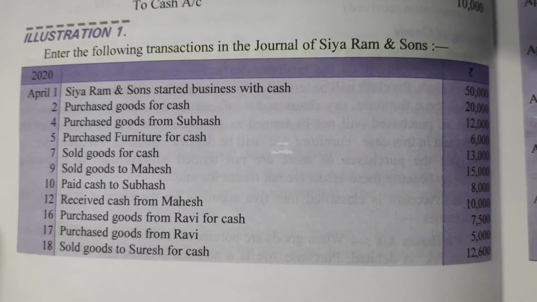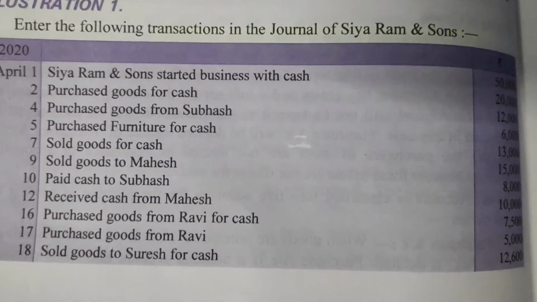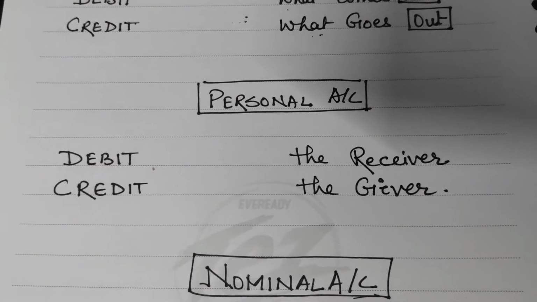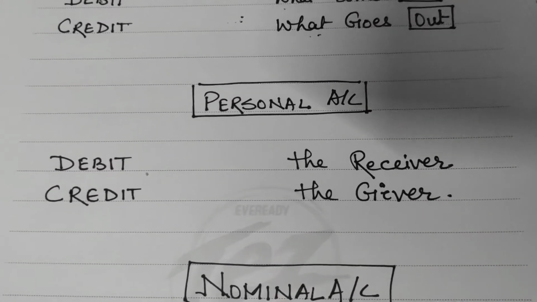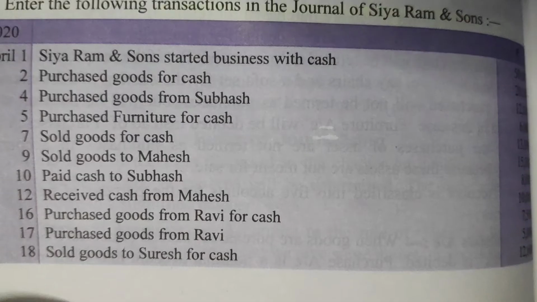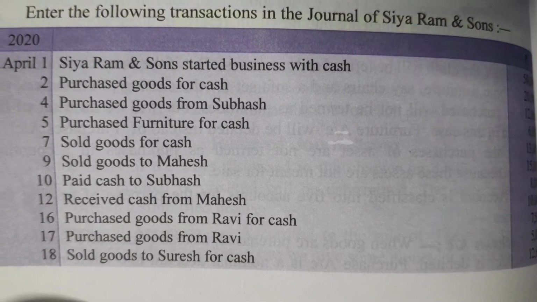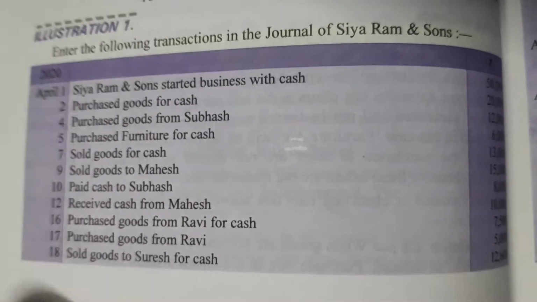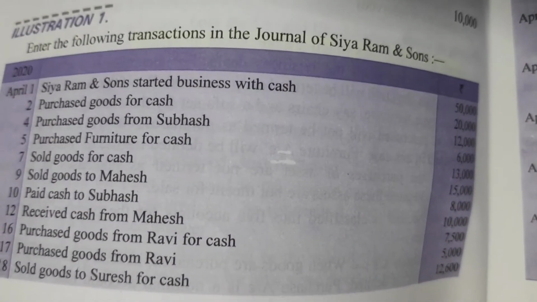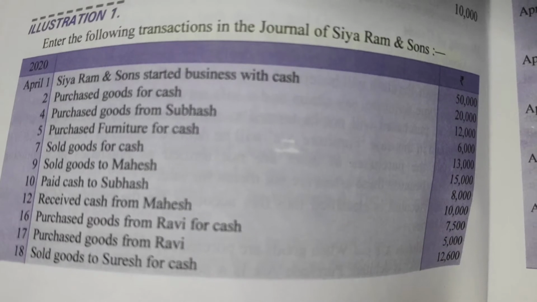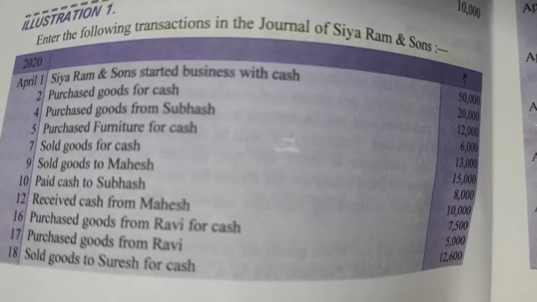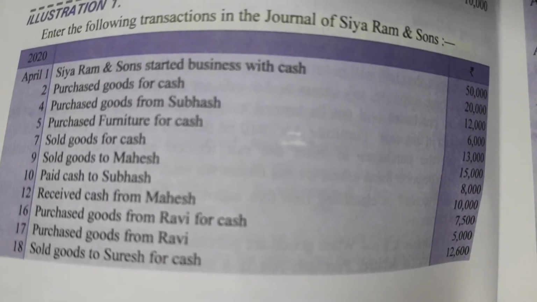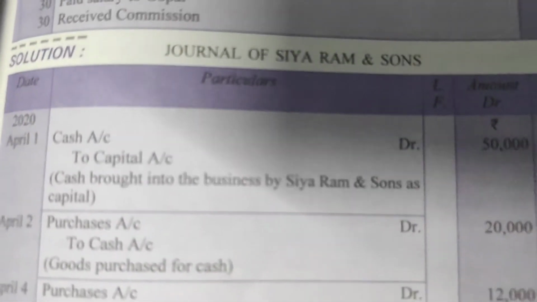Now as per personal account rule, what is the rule? Debit the receiver, credit the giver. Now here the capital has been given by the entrepreneur to the company, and C.R. Ram and Sons is the giver to the company, and cash is what is coming in the firm. So what will be the entry? As per real account rule, debit what comes in, and as per personal account rule, it will be credit the giver. So what should be the entry? Cash account to capital account.